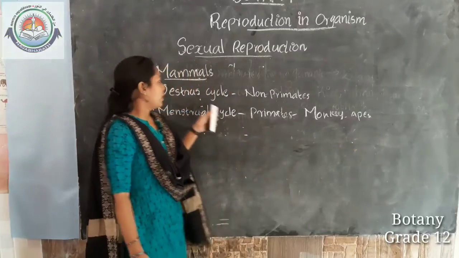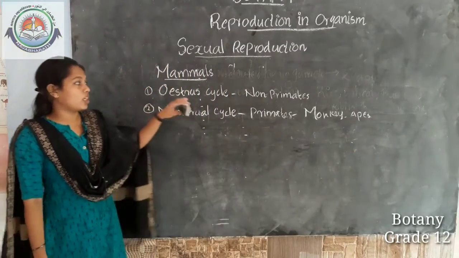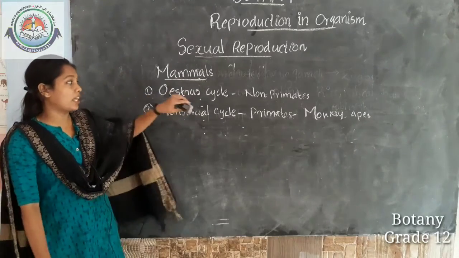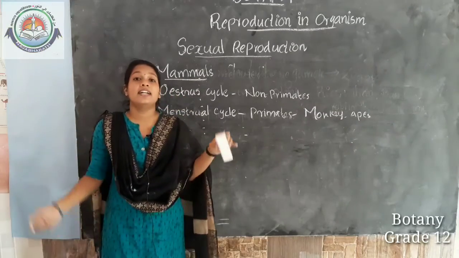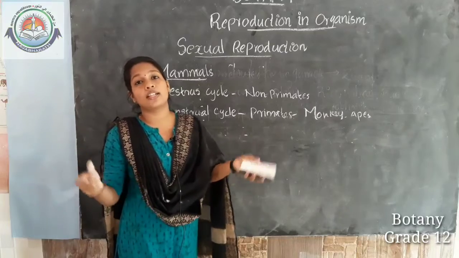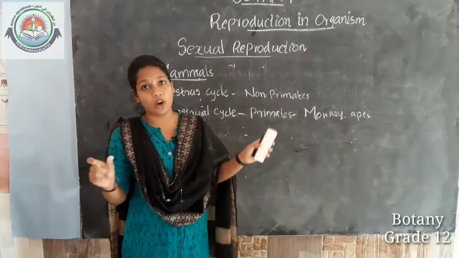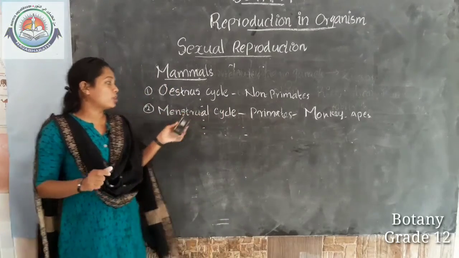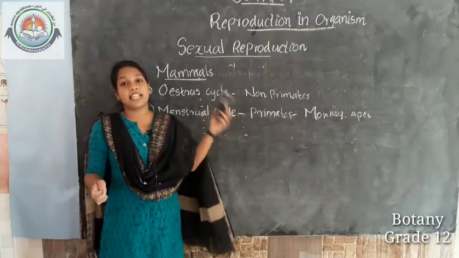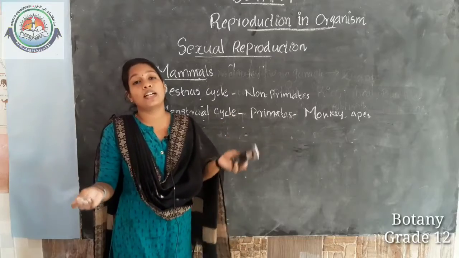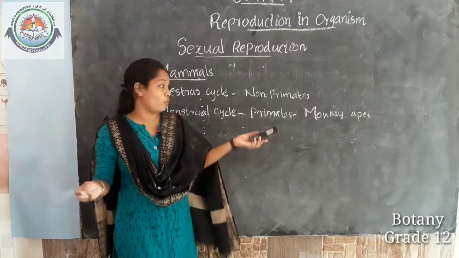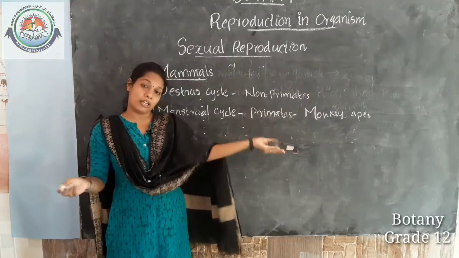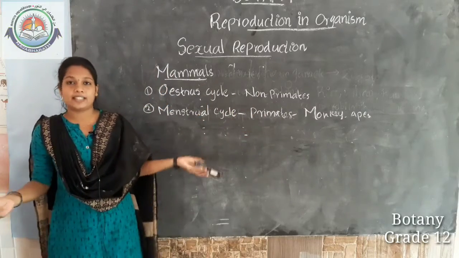So, the estrous cycle is the cyclic changes during the reproductive phase of non-primate organisms, and the menstrual cycle is the cyclic changes during the reproductive phase of primate organisms like monkeys, apes, human beings, etc.